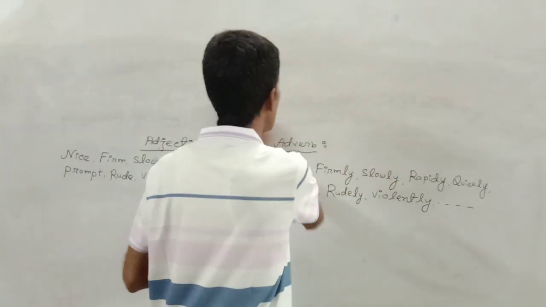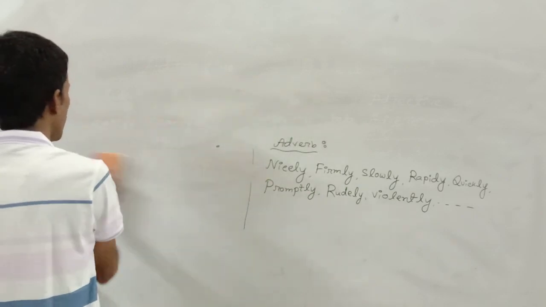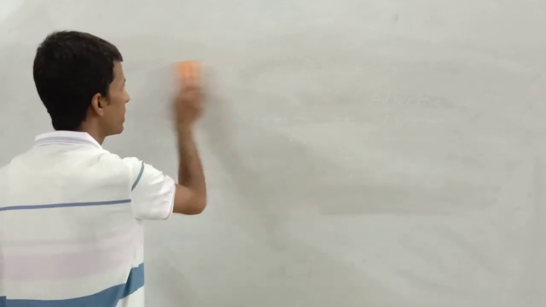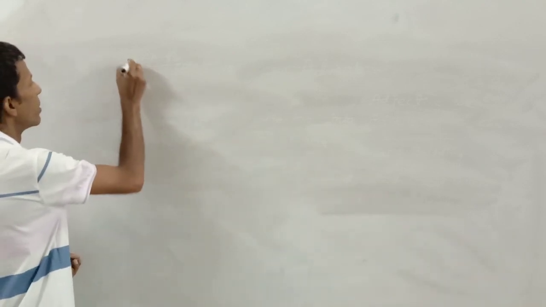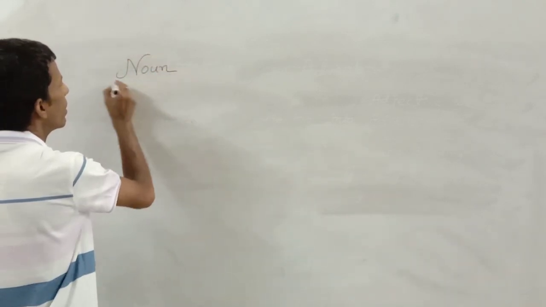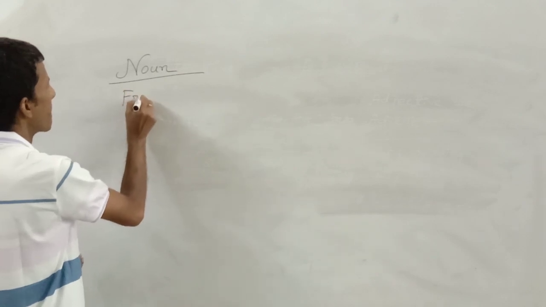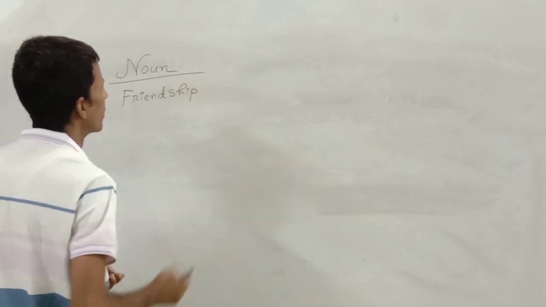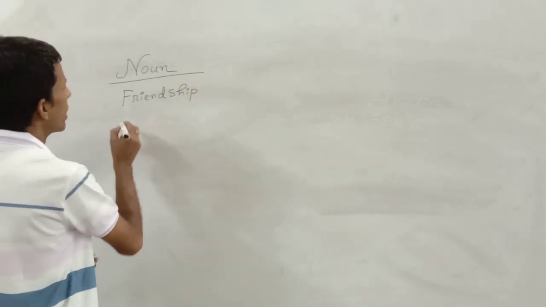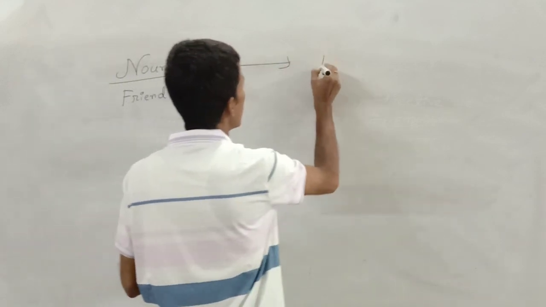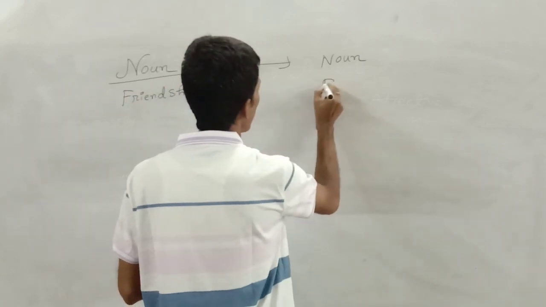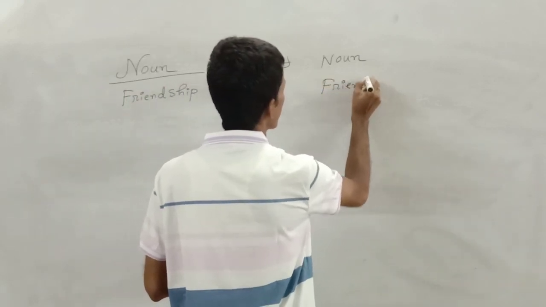Now you will learn in what way the words can remain unchanged in the spheres of parts of speech. Noun, friendship, this can also be called a noun if we efface the main characteristic of noun and write down only friend.